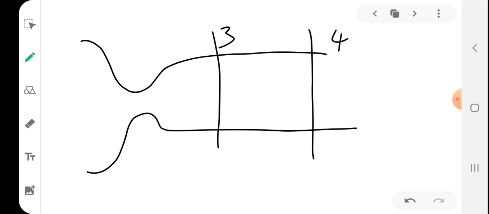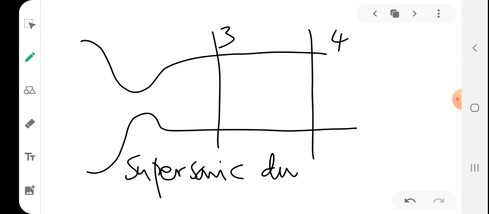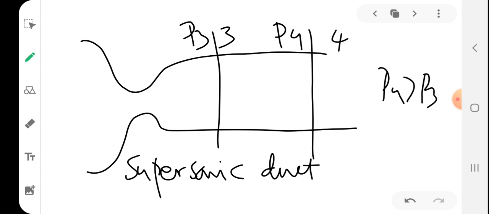So since this is a supersonic duct, if this is the static pressure at 4 and this is the static pressure at 3, P4 will be greater than P3. So in a supersonic duct, a frictional supersonic flow will increase its static pressure while flowing through the passage, right?